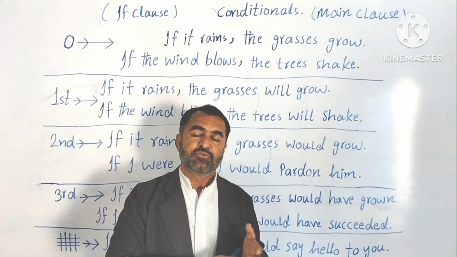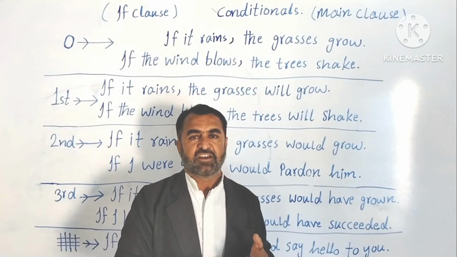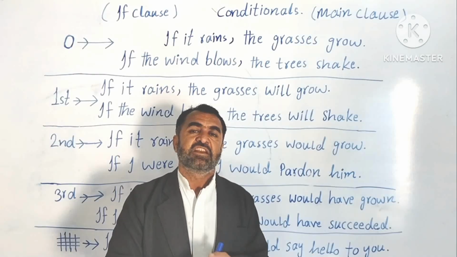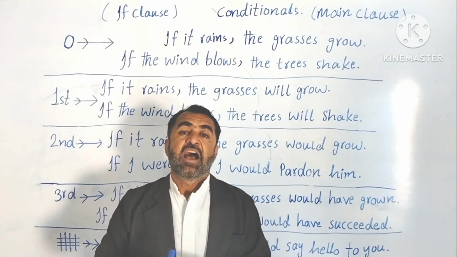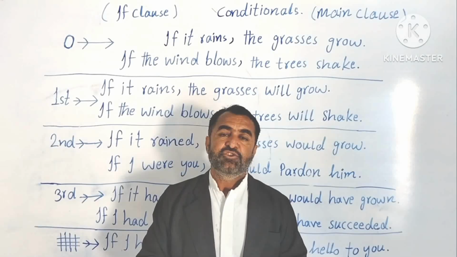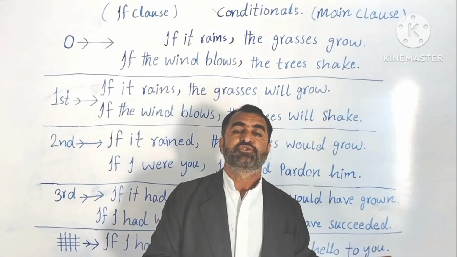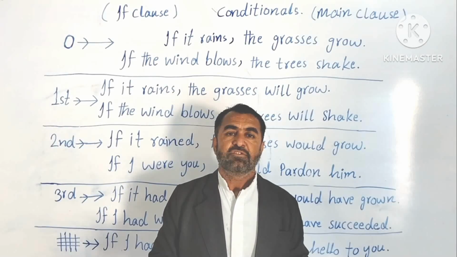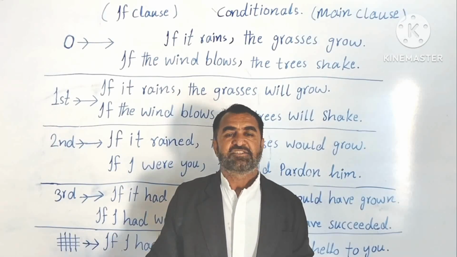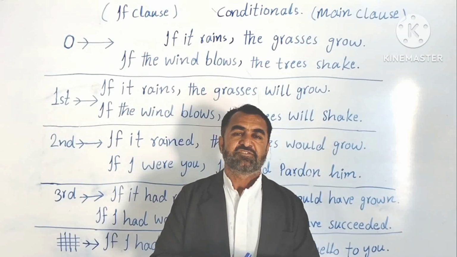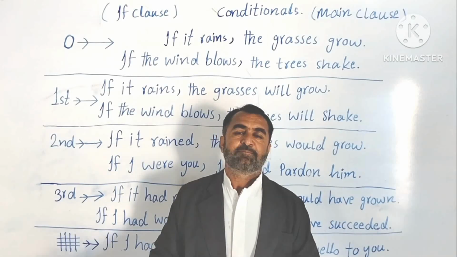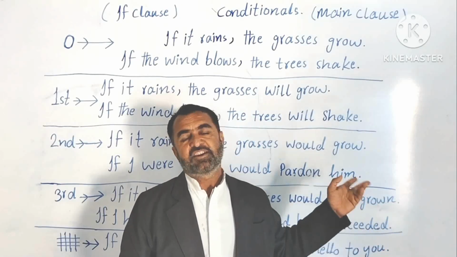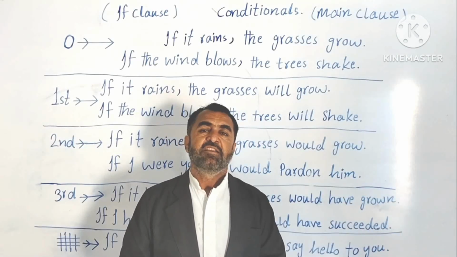If I had seen you is the third conditional. If it had been only third conditional, it would have been, if I had seen you, I would have said hello to you. Now it is completely third conditional. But here, this is the mixture of two conditionals. The first part is third conditional, and the second part is second conditional. That's why these are called mixed conditionals.